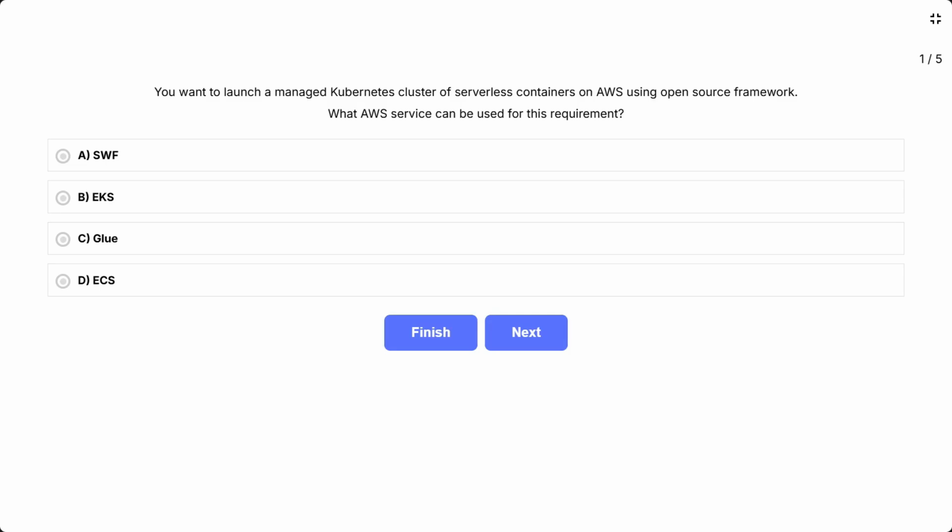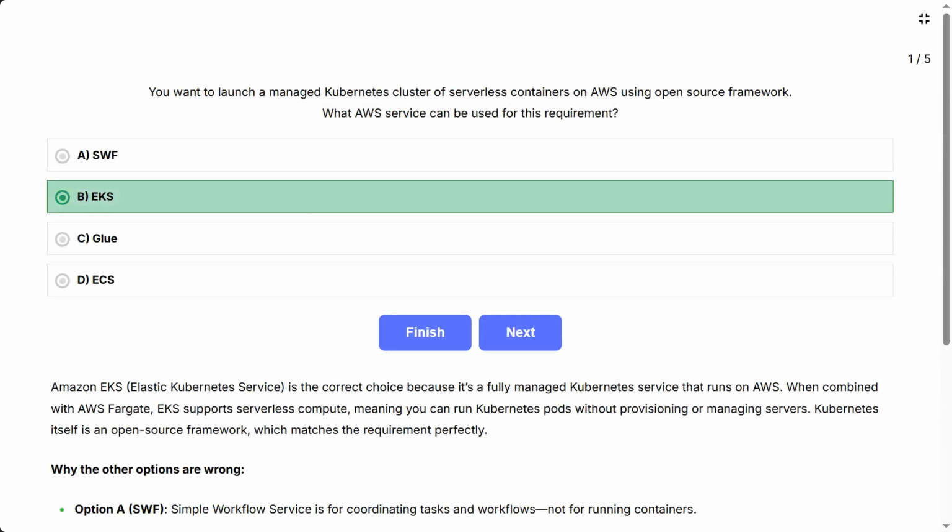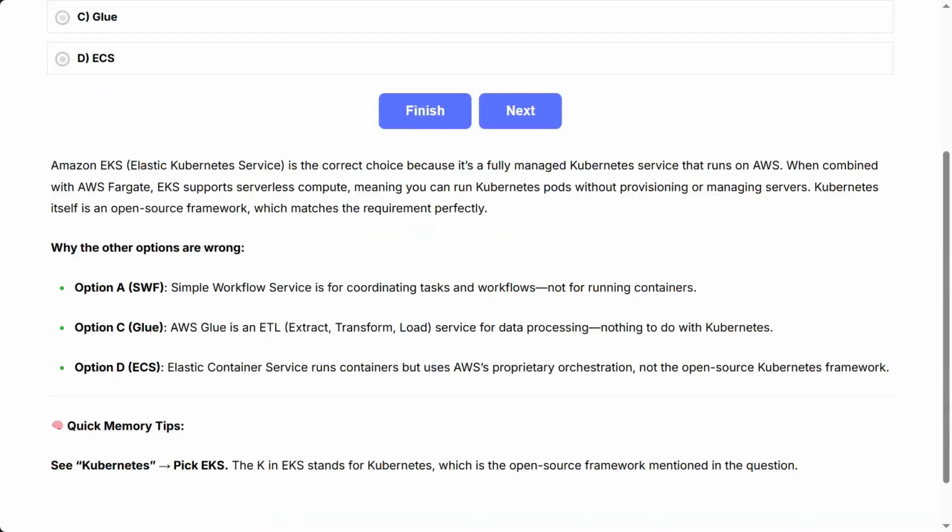The correct answer is B, EKS. Amazon EKS, Elastic Kubernetes Service, is the correct choice because it's a fully managed Kubernetes service that runs on AWS. When combined with AWS Fargate, EKS supports serverless compute, meaning you can run Kubernetes pods without provisioning or managing servers. Kubernetes itself is an open source framework, which matches the requirement perfectly.